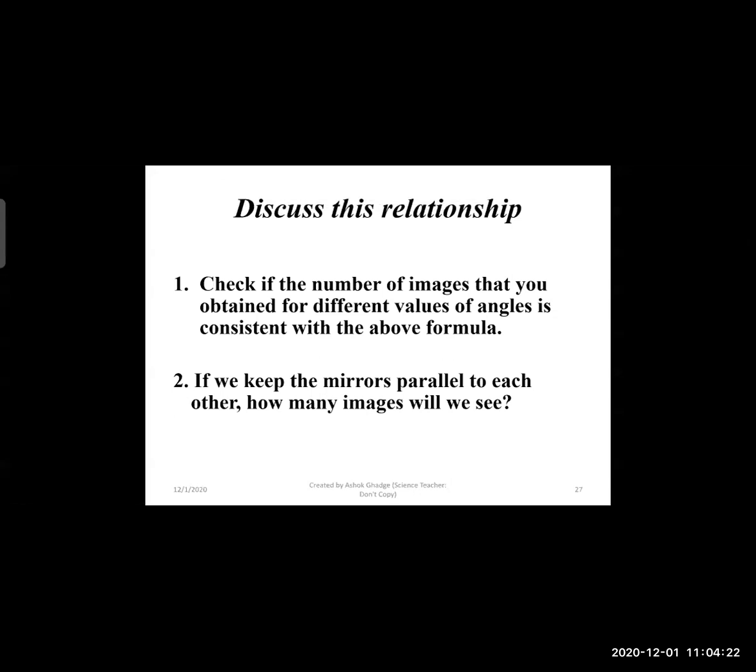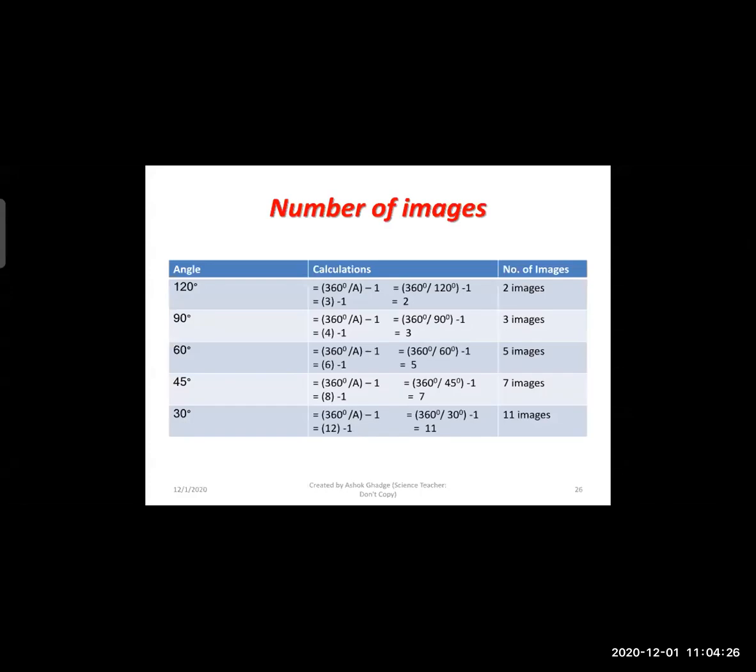So if we check the consistency of the answers, there is no such inconsistency. You can take angles from 30 to 100 also and calculate those, and you can get the values. If we calculate for 30 degrees, there will be 11 images as we have calculated here. If we take 40 degrees, there will be 8 images.